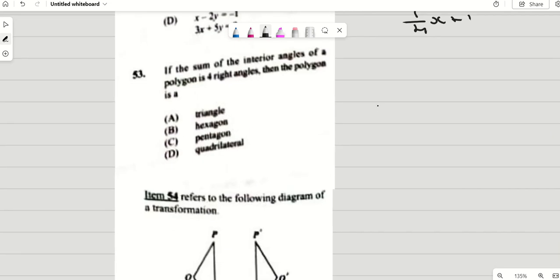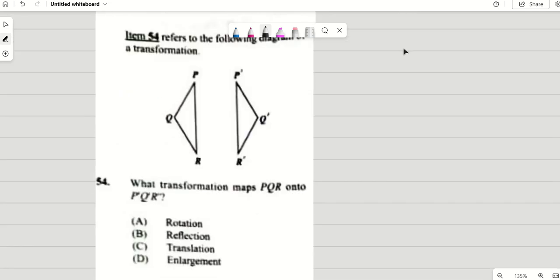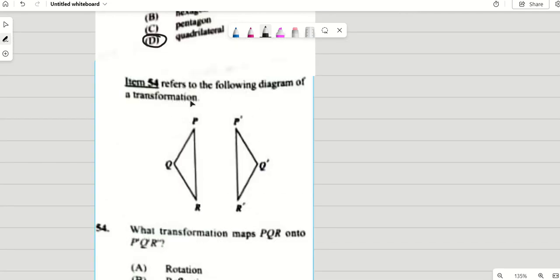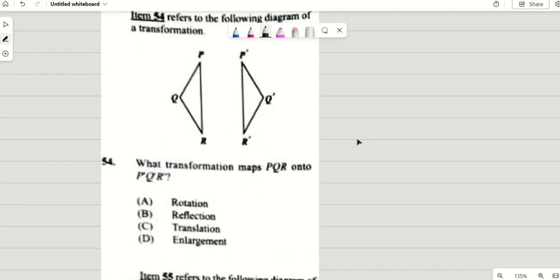They ask you if the sum of the interior angles of a polygon is 4 right angles. 4 right angles means 4 multiplied by 90 is equal to 360. Then the polygon is not a triangle, it's not a hexagon. Sorry, you didn't need to do this. They told you the number of interior angles is 4, so it would be a quadrilateral. D is your answer. Quad is 4, right? Item 54 refers to the following diagram of transformation. This here, we can see clearly, is a reflection, right? So it is B.